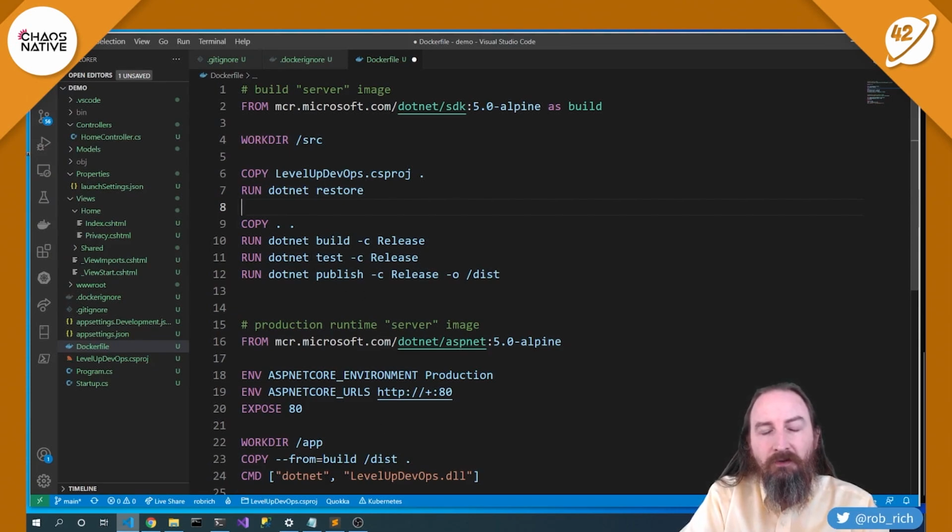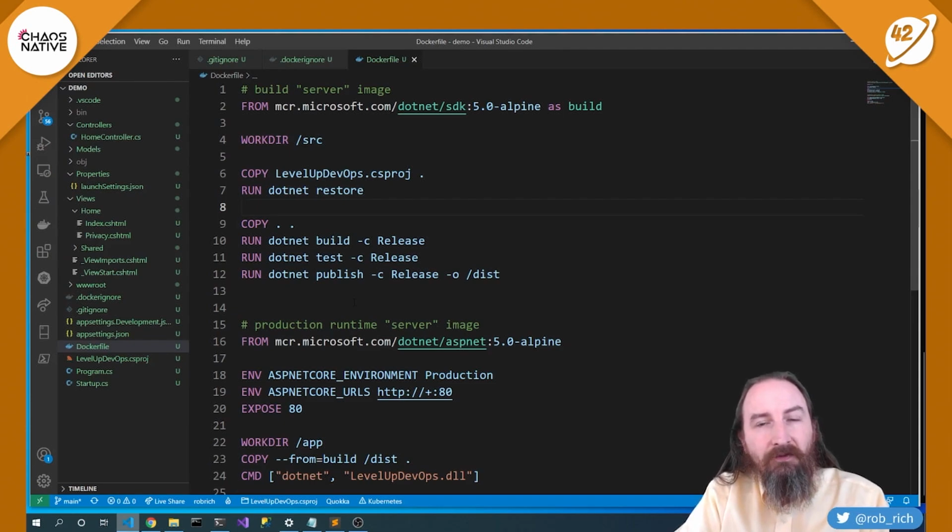And so we'll only get to a production runtime image if we restore all the things correctly, and we build correctly, and all our tests pass, and we're able to publish. But if something fails, and we're not changing the dependencies, the packages we depend on, then we can start here, copying all of the new files and continuing on.